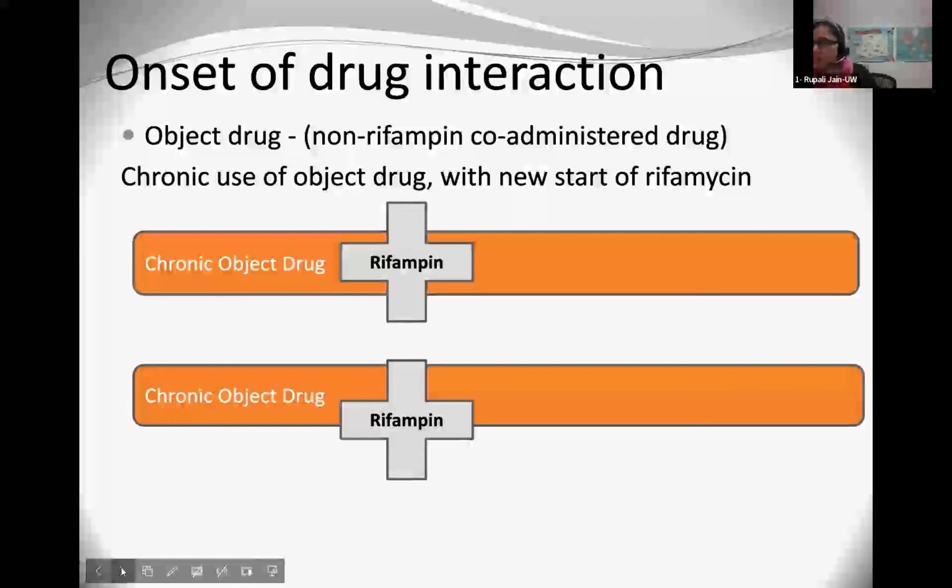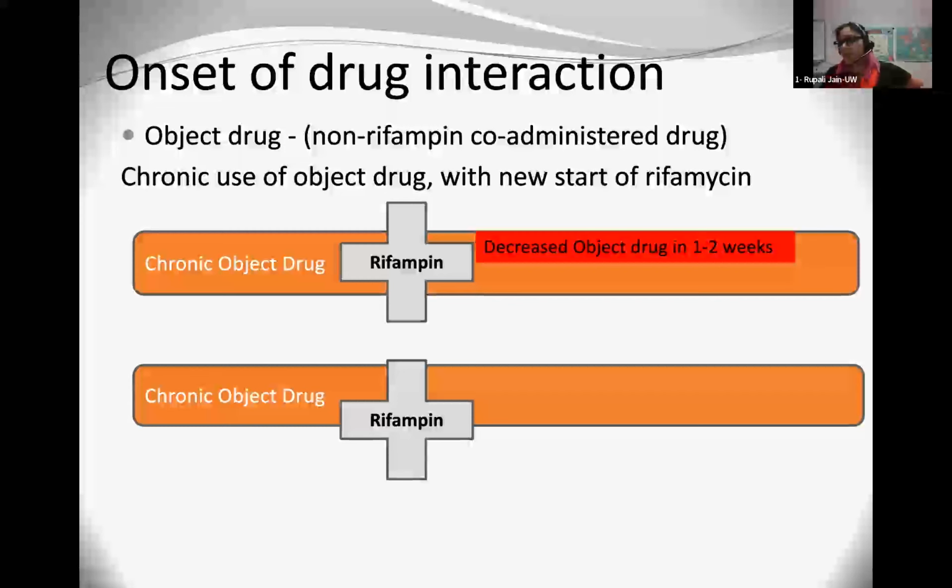So one terminology that we use in pharmacy is the object drug. This is the non-rifampin drug that is co-administered with rifampin. And so if you're using a chronic object drug with a new start of rifampin, you add on rifampin, you may see a decrease in that chronic object drug in 1 to 2 weeks if you do nothing, right?